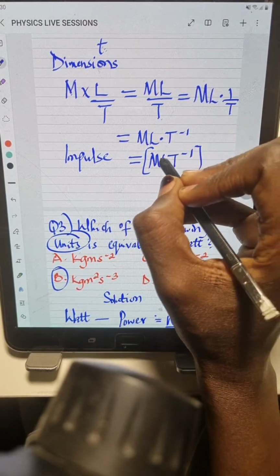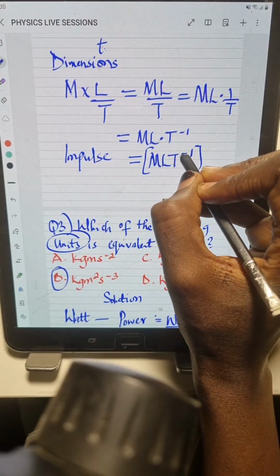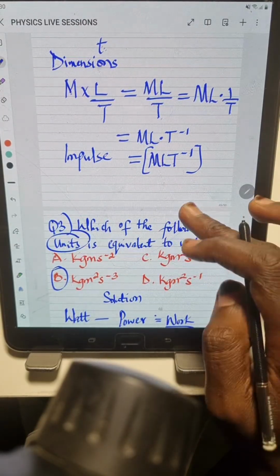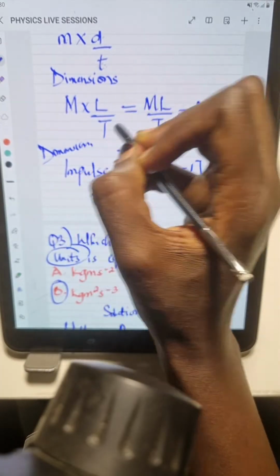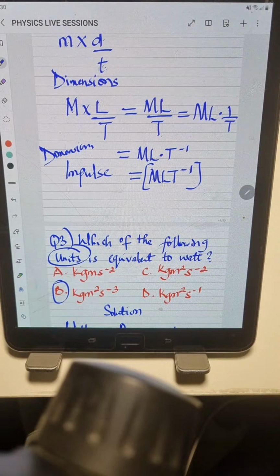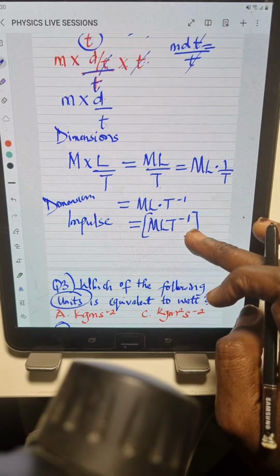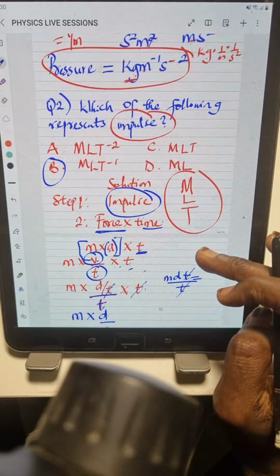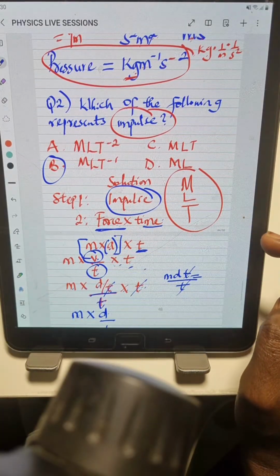So multiplying together, we have ML, then T minus 1. So this gives us the dimension for impulse, okay? So this is not units, this is dimension. So we should know the difference between what? Dimension and units. This question is on the dimension. So looking at the options given, option B is the correct answer.